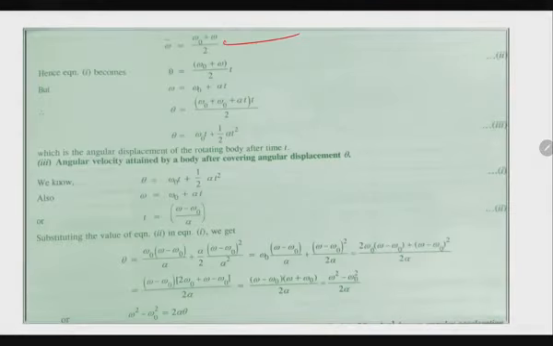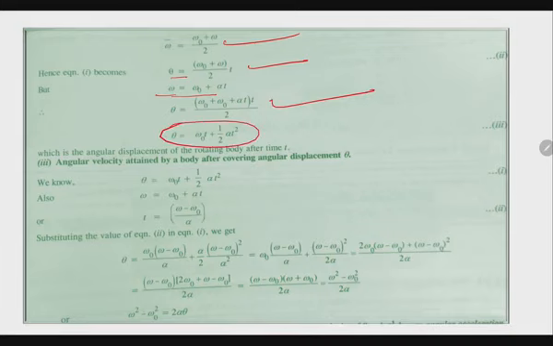Also average velocity is initial plus final by 2. So put the value of this in theta, and then we know omega is equal to omega naught plus alpha t. So using all these two equations we get the final equation like this.